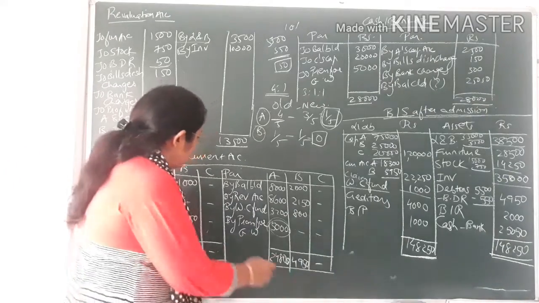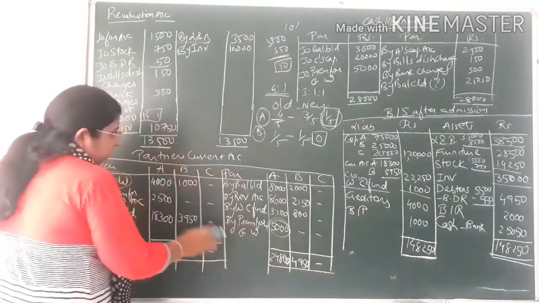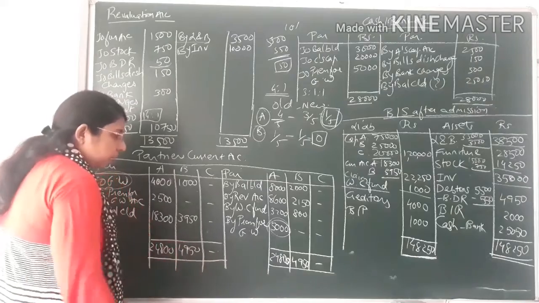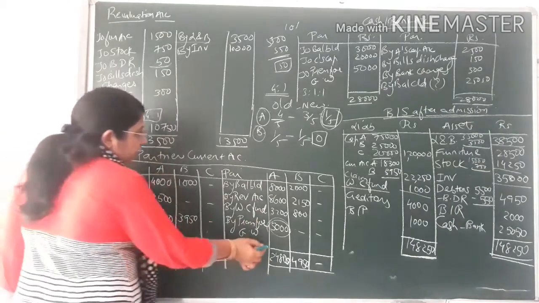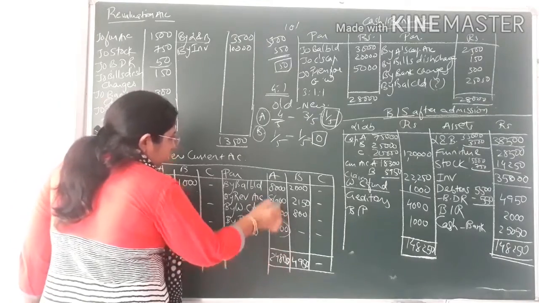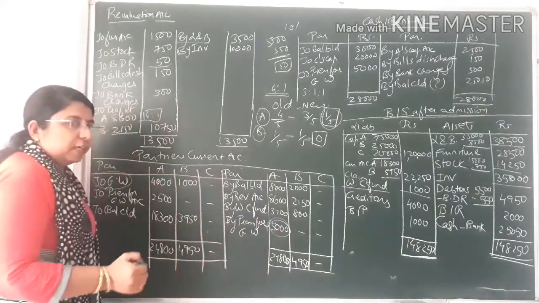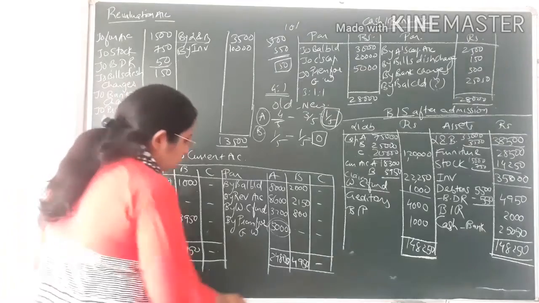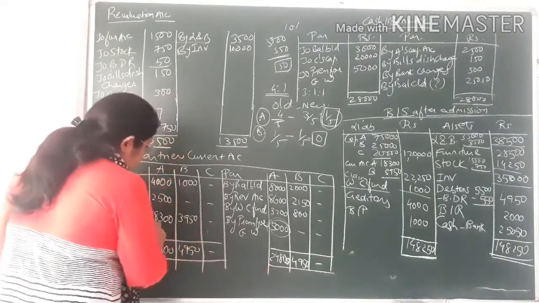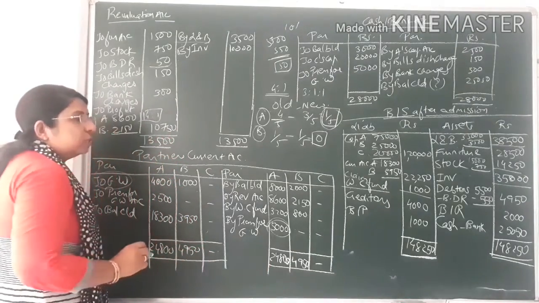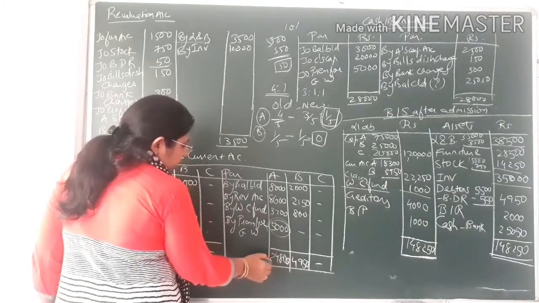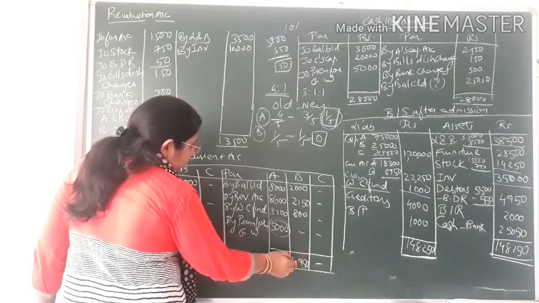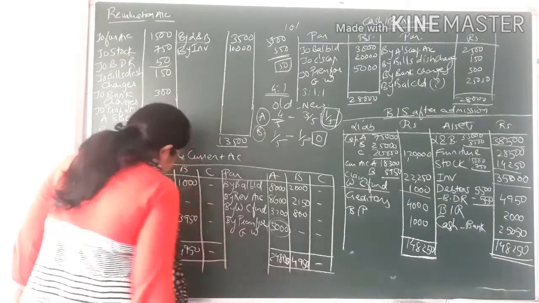Okay. Now after closing the revaluation account, we have to close the partners' current account. After verifying all the entries, we have to do the total. First of all, we have to see whether the total of the credit side is more or the debit side. If the total of the credit side is more and the difference comes on the debit side, it means there is a credit balance. Over here, A's total comes to 24,800 and B's total comes to 4,950.